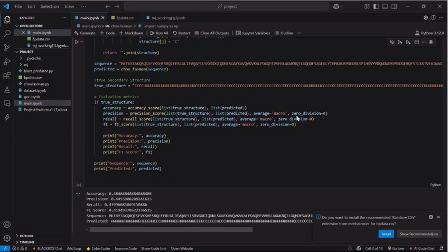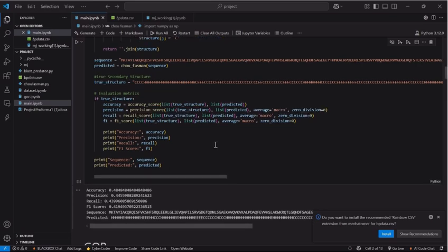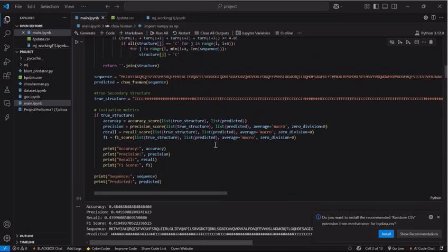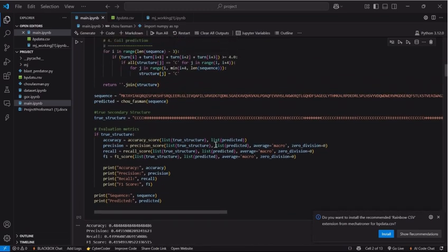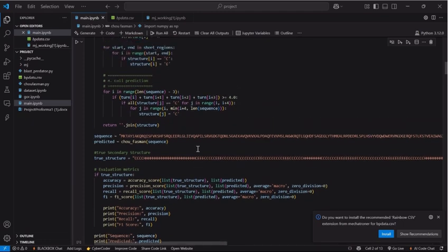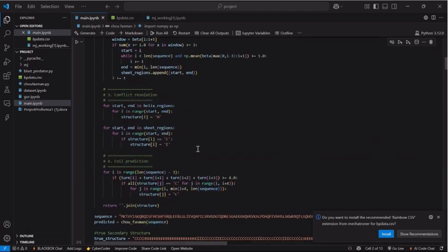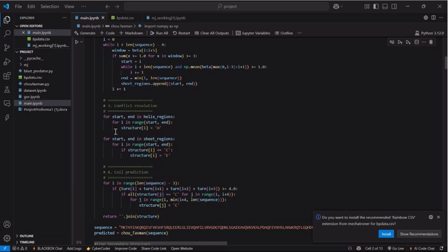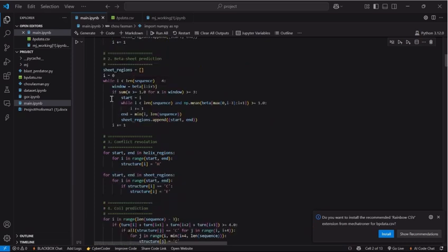Similarly, I perform a separate beta sheet detection using beta propensities and a 5 residue window. If the region qualifies as beta sheet, I label it as E, but only if that region hasn't already been marked as helix. This avoids structure overlap. The final result is a string of secondary structure labels: H for helix, E for beta sheet, and C for coil, returned for the full sequence.